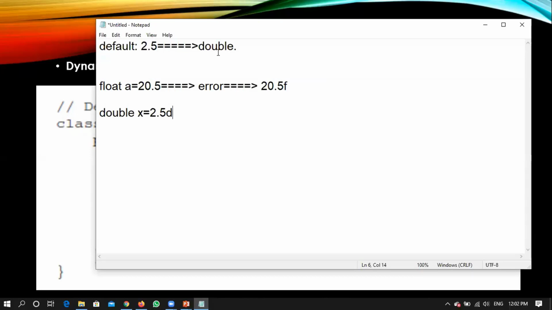Only for a float you have to specify F. For a double, it is not mandatory. Specifying a D is not mandatory, but specifying an F is mandatory when you are working with a float. Ruby Kumari has made my complete discussion into one statement. Thanks for that shortcut, Ruby.